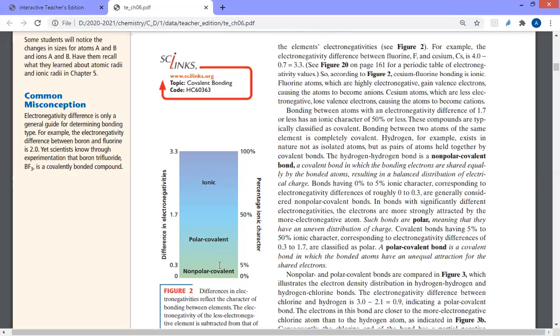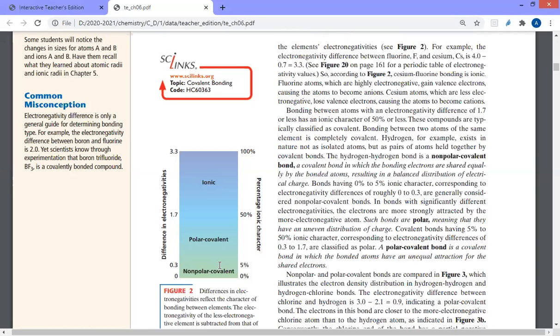We are going to find the difference is less than 0.3. So in this case, it is also still a non-polar covalent bond. But if the difference of the electronegativity becomes more than 0.3 and less than 1.7, in this case we decide it's a polar covalent bond.